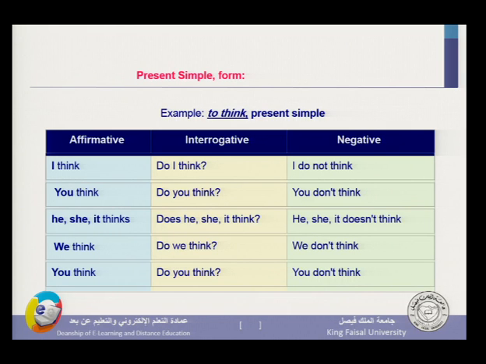Present simple form. To think, present simple. I think. You think. He, she, it thinks. We think. You think. Okay? Do I think? Do you think? Notice that I make question by do, but I make the question by does once we have he, she, or it. If I want to make them negative, I don't, you don't, it doesn't, he doesn't, she doesn't, we don't, you don't. Okay?